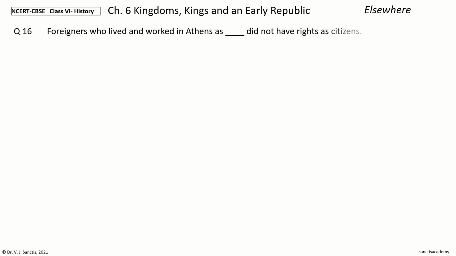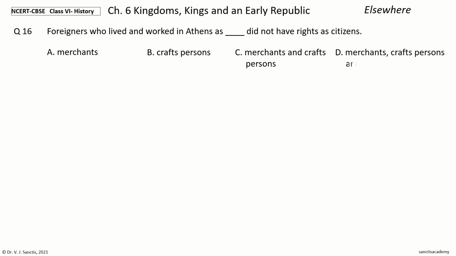Question 16. Foreigners who lived and worked in Athens as dash did not have rights as citizens. The options are merchants, craftspersons, merchants and craftspersons, merchants, craftspersons and laborers.